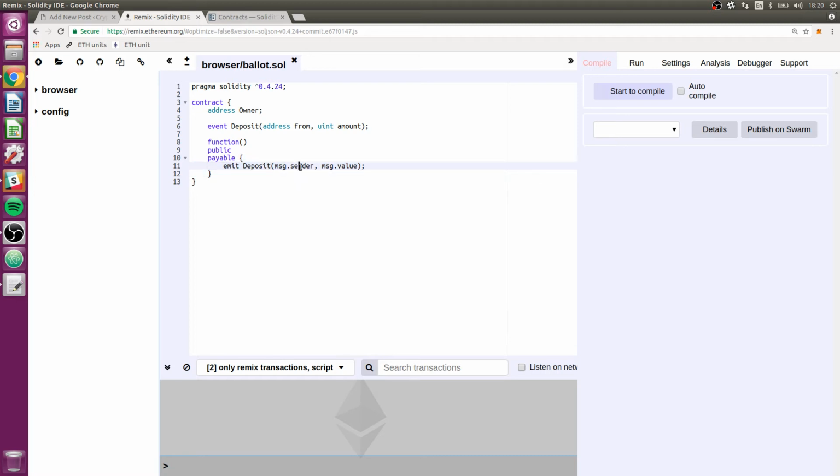This one returns who actually sent the command, and this one returns how much ether was included in the call. And that's actually all we need to do. So already we have the deposit functionality, and now we just need to do the withdraw functionality.